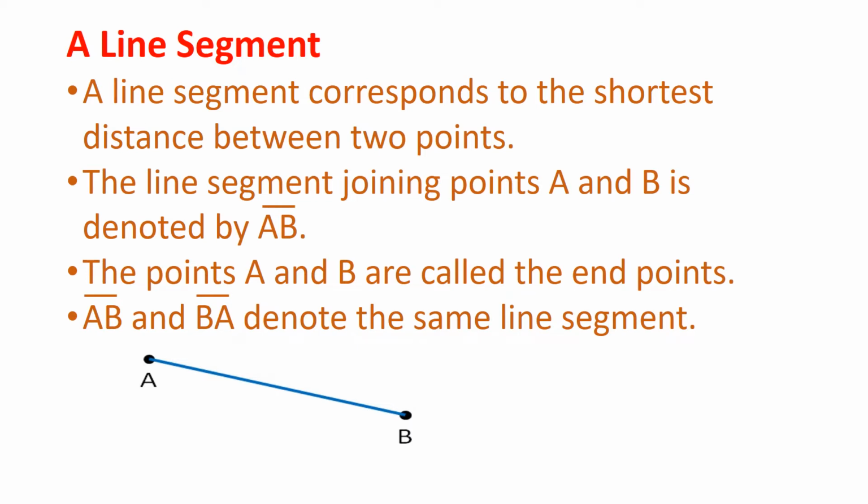A line segment. A line segment corresponds to the shortest distance between 2 points. The line segment joining points A and B is denoted by AB. The points A and B are called the end points. Line segment AB and line segment BA denote the same line segment.